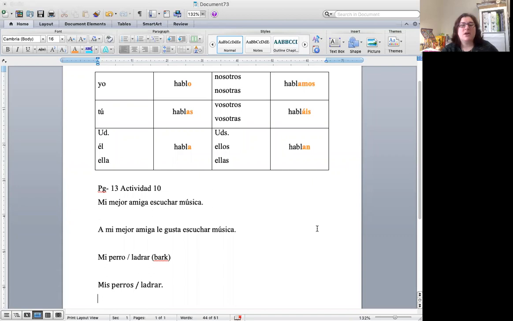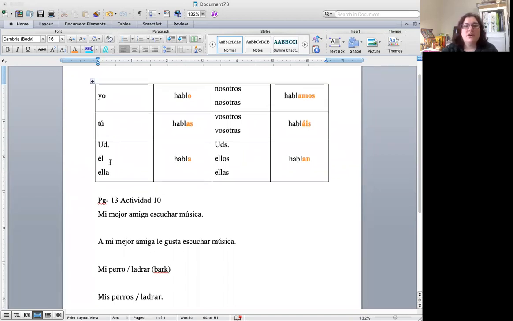So I'm just going to give a couple of examples. Now up here at the top, I've put the chart that you have in your book. So it has all of our personal pronouns and the verb hablar conjugated. So hablar is an AR verb, right? And that's conjugated here. And I made all of the endings bold and orange so that hopefully you can see them more easily.